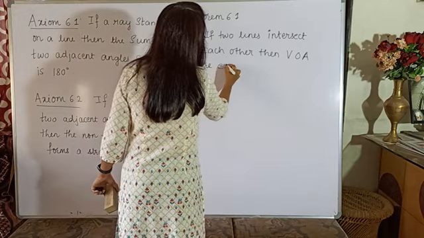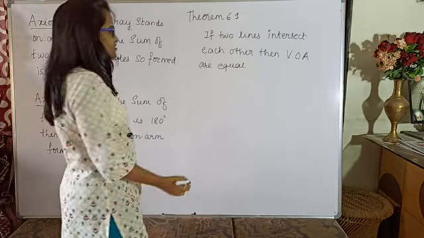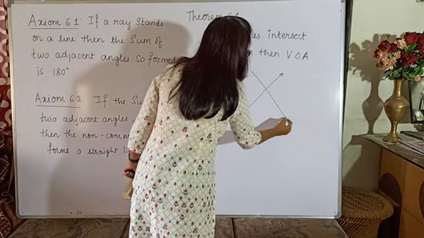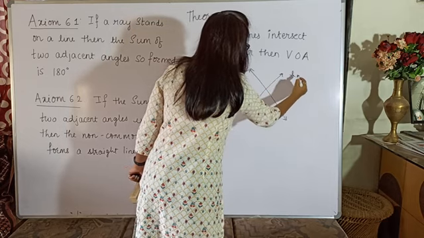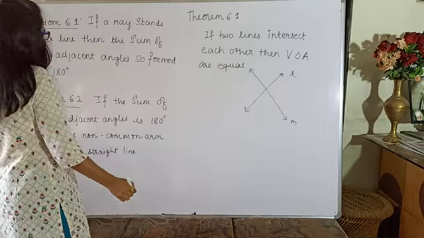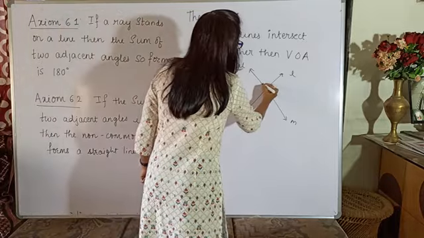Now we have already seen what the vertically opposite angles are. So let me explain with the help of a figure. Suppose these are the two lines. Let us name them line L and line M. When these two lines are intersecting each other, definitely vertically opposite angles are formed.